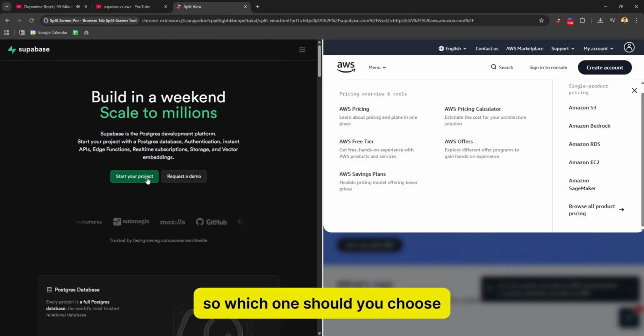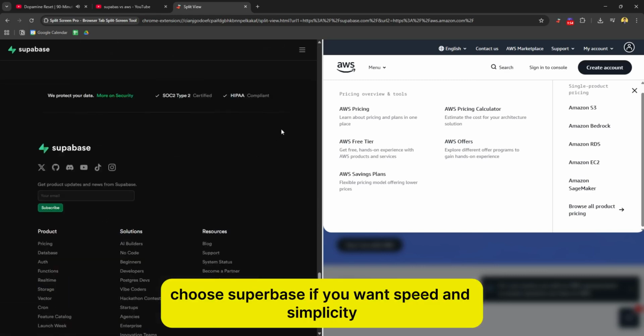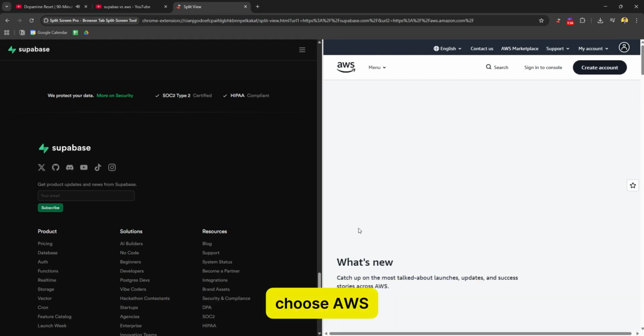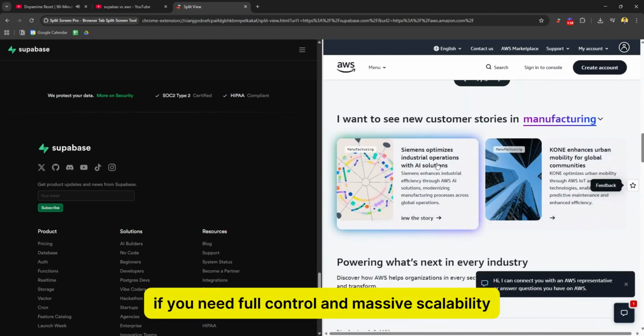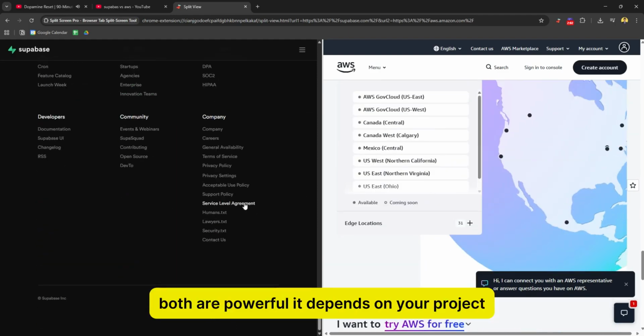So, which one should you choose? Choose Supabase if you want speed and simplicity. Choose AWS if you need full control and massive scalability. Both are powerful. It depends on your project.